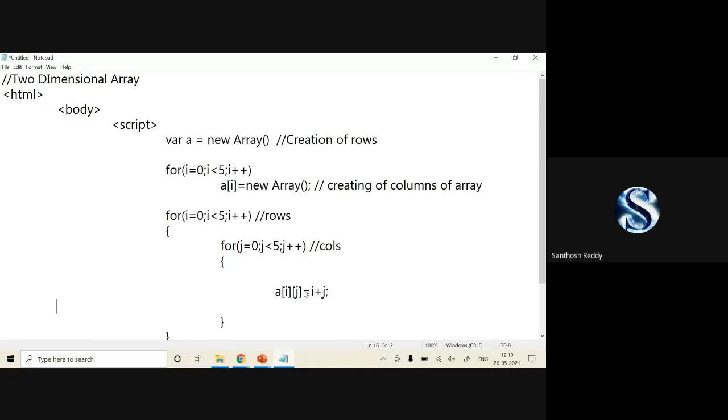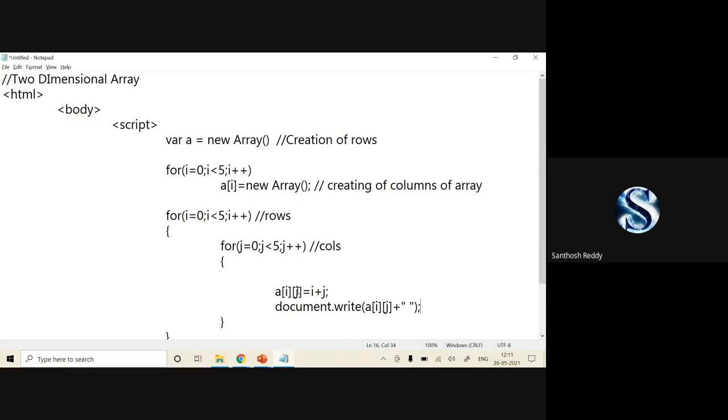Once it is done, I'll be printing on the screen: document dot write of A of i, j, plus I'll be using one space. Why? Because until the j column completes, we cannot complete one row.